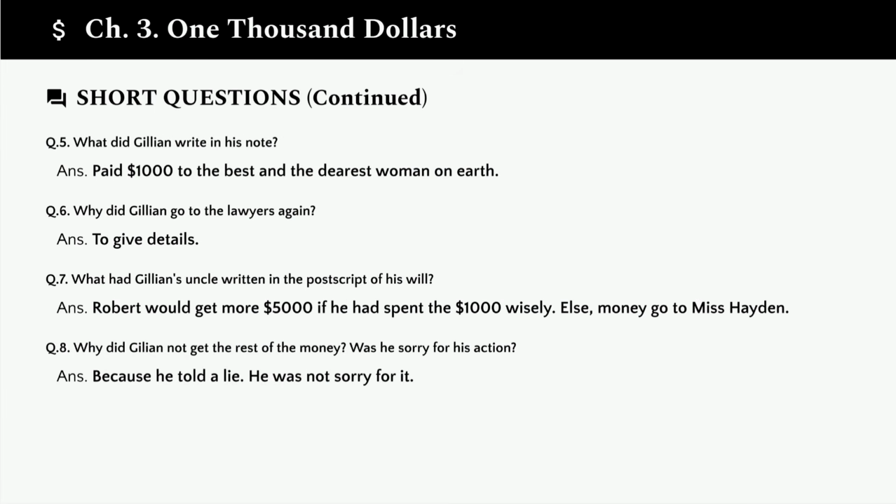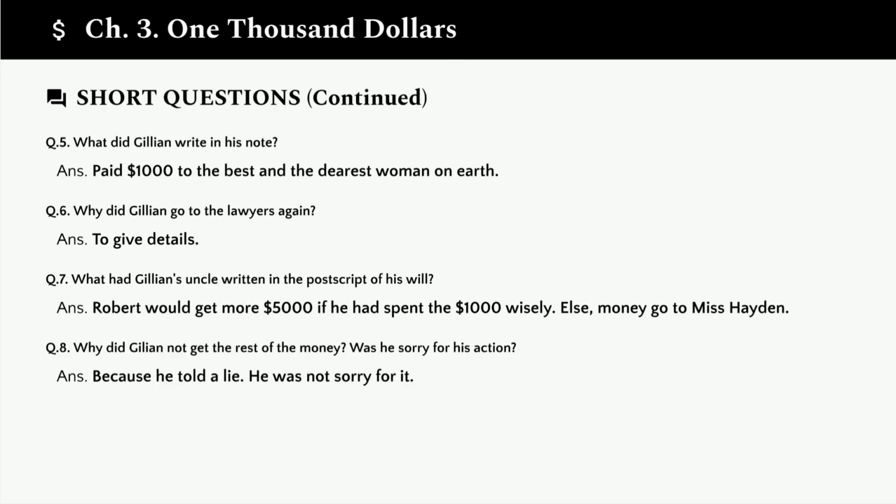Question 5. What did Gillian write in his note? He wrote, paid $1,000 to the best and the dearest woman on earth. This was about Miss Hayden. Question 6. Why did Gillian go to the lawyers again? To give details of how he spent the money, as was required by the condition of the will.